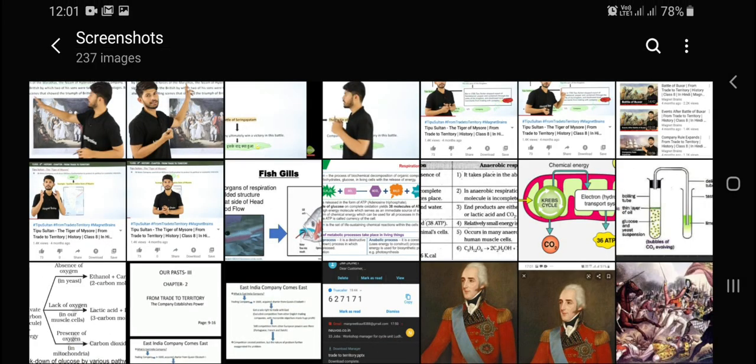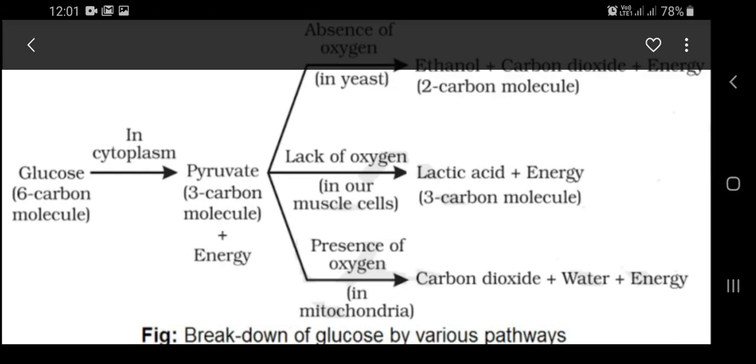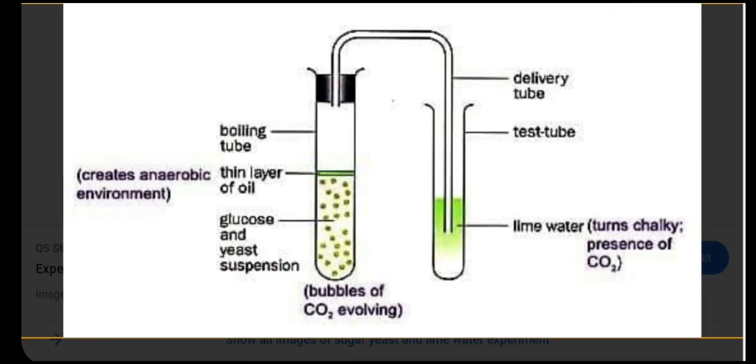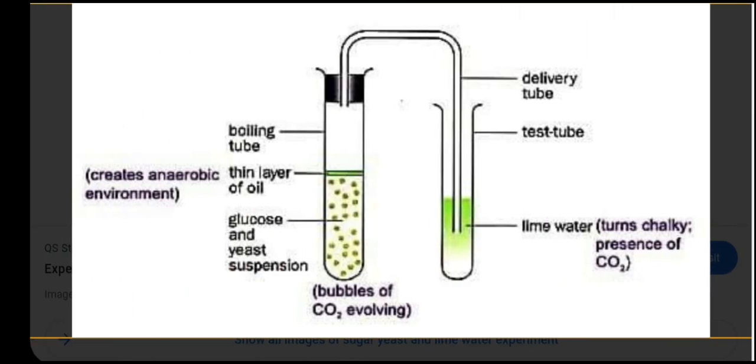Now this energy which is released is used to form ATP. What is ATP? ATP is the energy currency for most cellular processes. The energy released during respiration is used to make an ATP molecule from ADP.